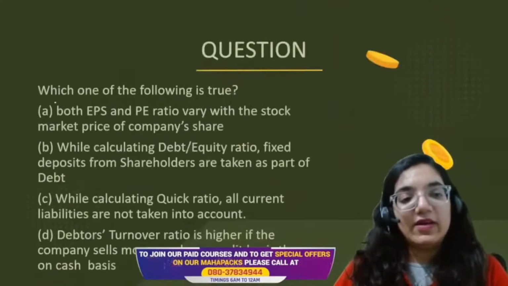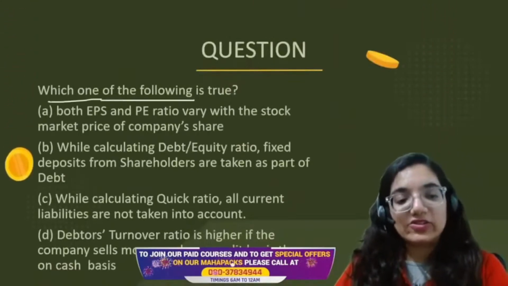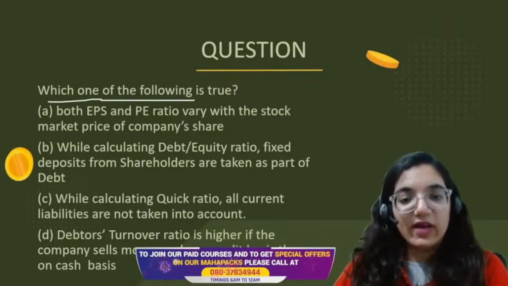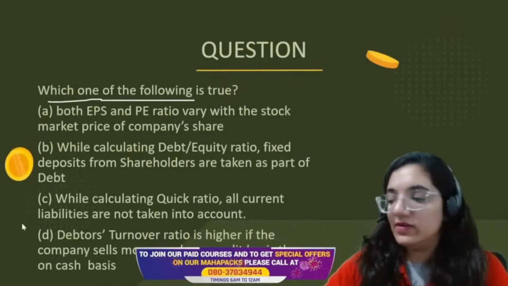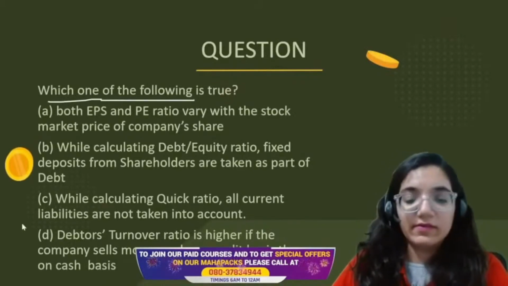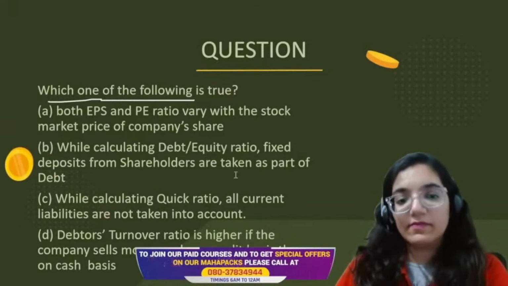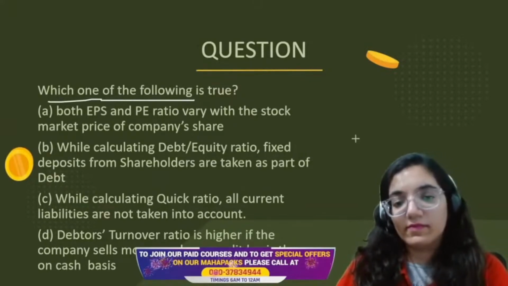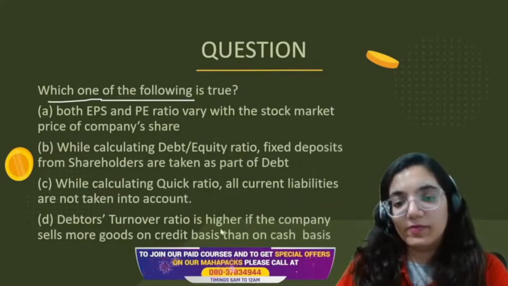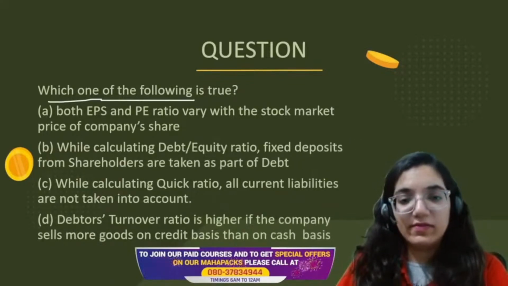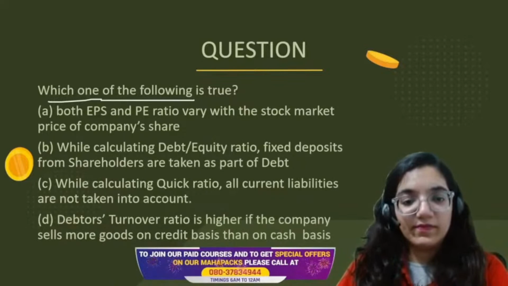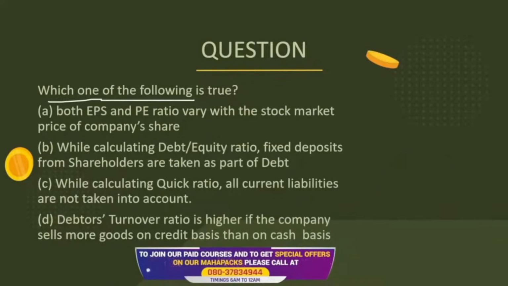Next point, everyone. Which one of the following is true? Among the following, which one is true, everyone? Go ahead and answer.